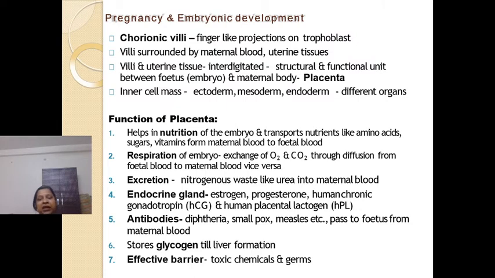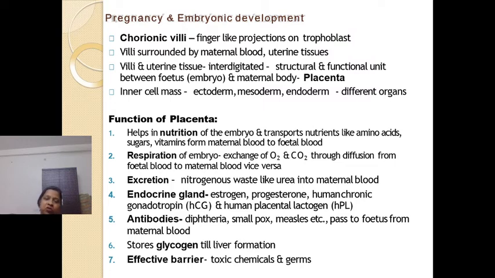It will form a connection between the fetus and the mother, right? And this structural and functional unit which forms a connection between the fetus and the mother is known as placenta, right? So, you should understand that the cells of the trophoblast will form the villi-like structure, the finger-like projections, which are known as chorionic villi.